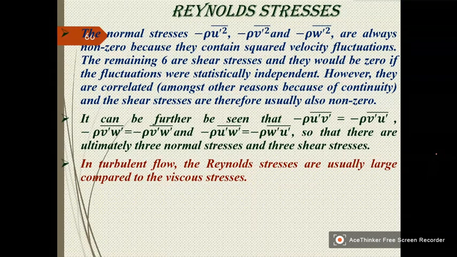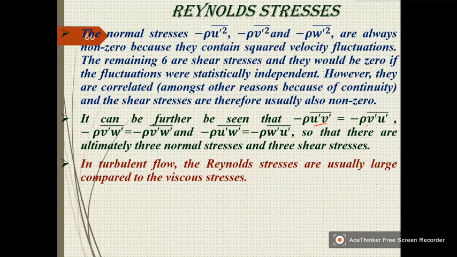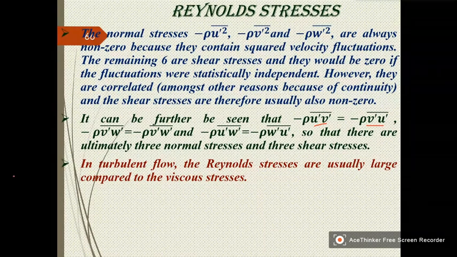It can be further seen that this is the product of u prime v prime. So v prime u prime, they are the same.